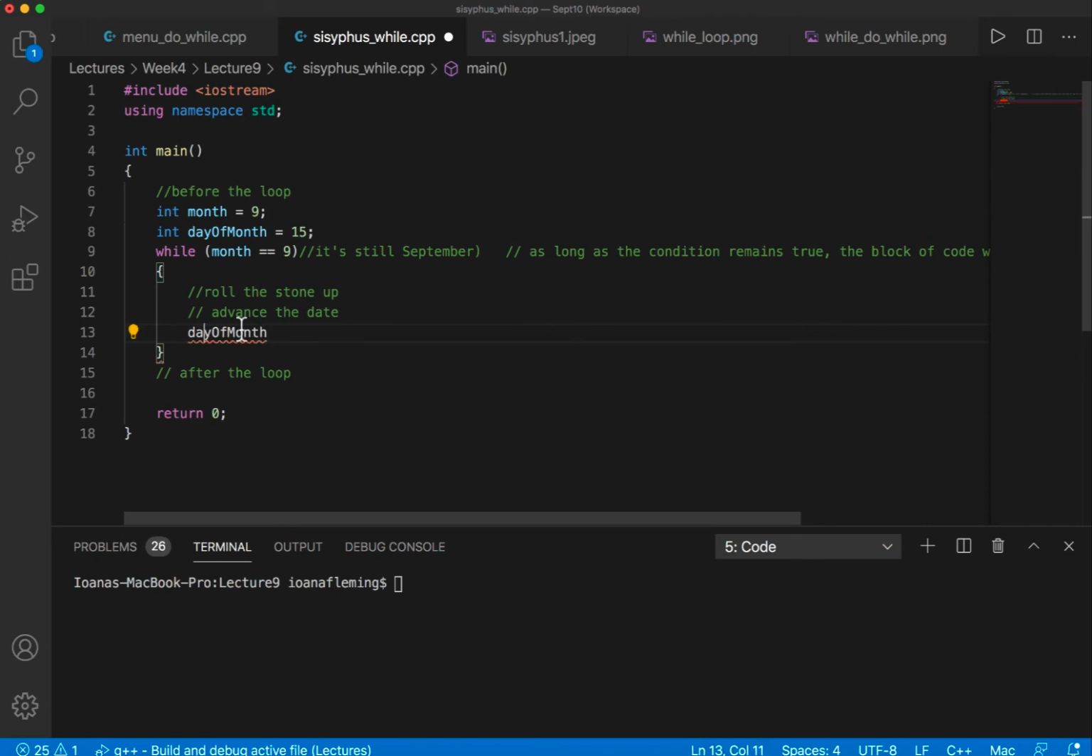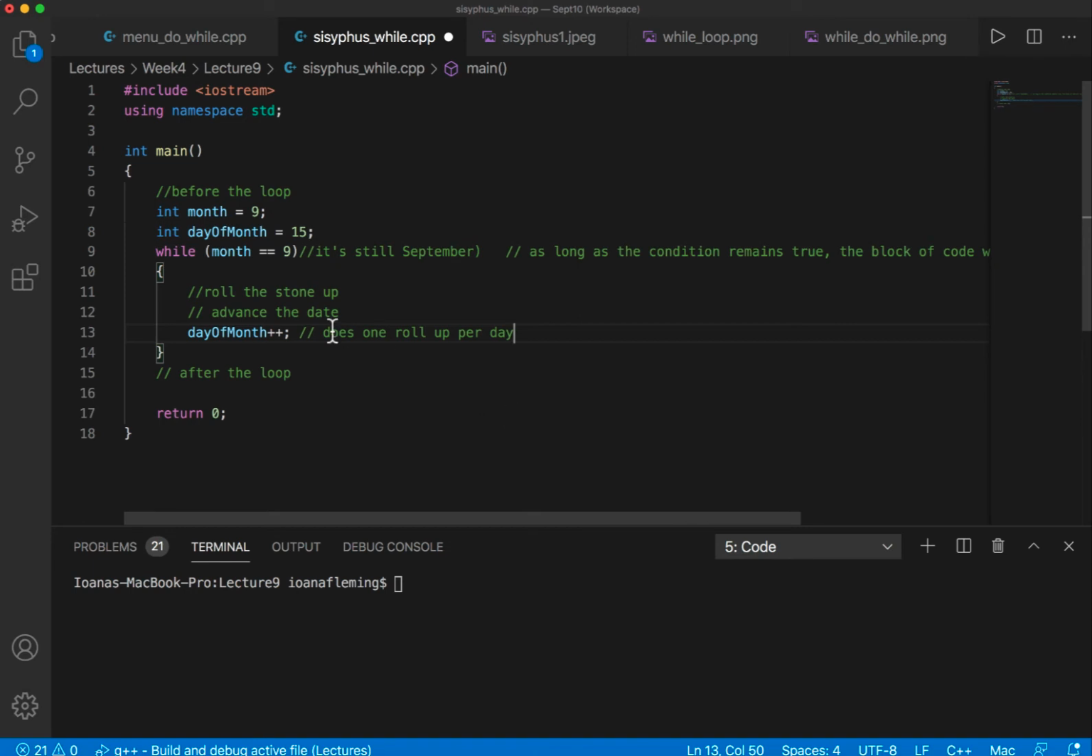Day of the month plus plus. Here it is. We increase it by 1. So he basically does 1 roll up per day. Every time he gets up, the day of the month is increasing. Is this enough to at some point break our loop and make this month become October?